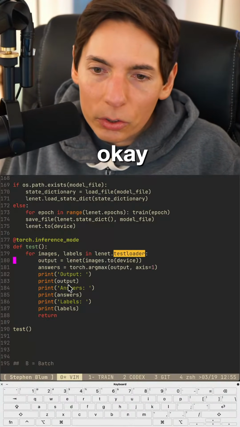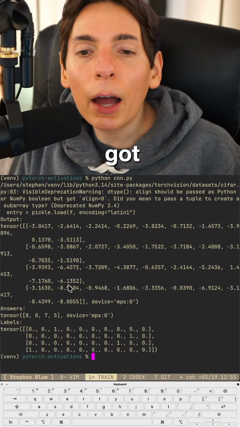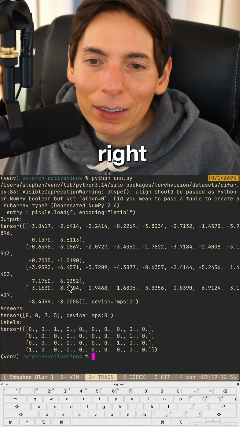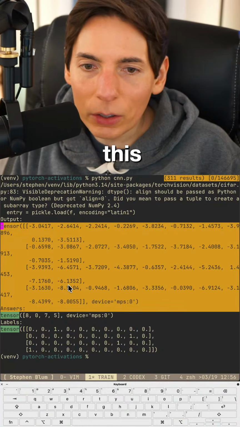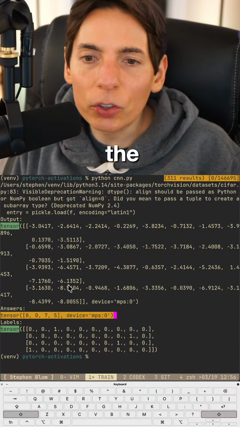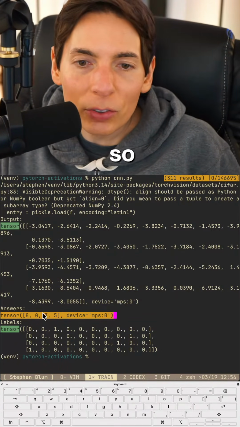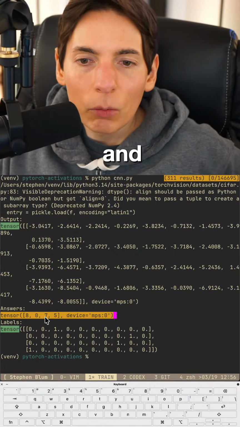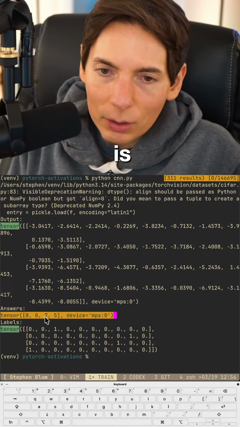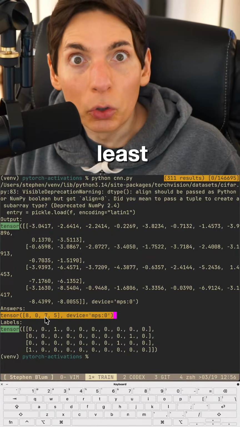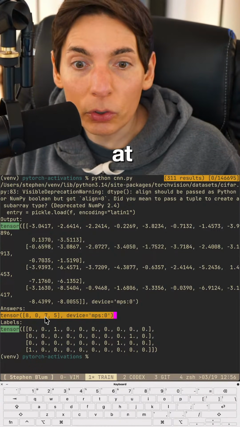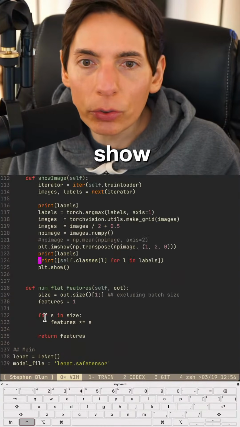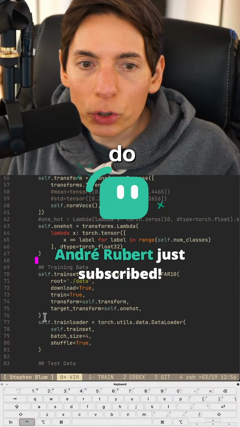Okay, so let's see what we got here. I want the argmax. All right, good. Yes, right there. As you can see, this part right here is the middle one. This is the answers. This is where we did the argmax. So it says it's going to be number 8. It's going to be 0 and 7. What we could do is make sure that we look at it too, to see if it looks good. That's what we should do. Maybe what we could do is also do show images. Let's do show images. We try.